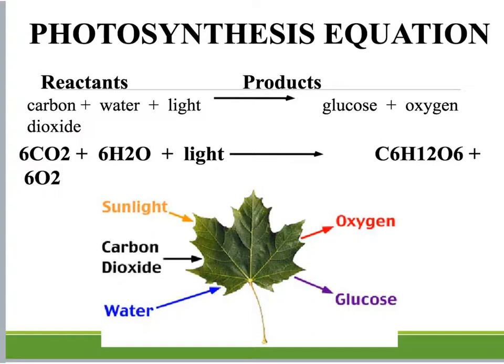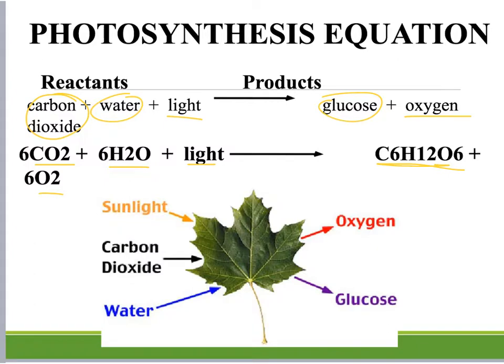The next row is the equation for photosynthesis, and photosynthesis is a chemical reaction. We just talked about that. And so there are things that are going to be going into the process to get certain products. Our reactants, so on the left, you need to write that carbon dioxide, which is CO2, and water, which is H2O, that's the chemical formula, with the presence of light energy, goes to form glucose, which is C6H12O6. It's a huge molecule, plus oxygen, which is O2.